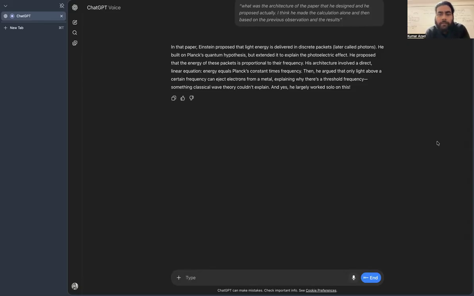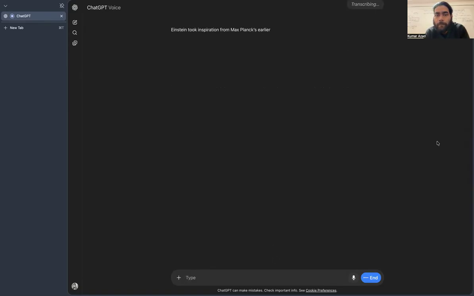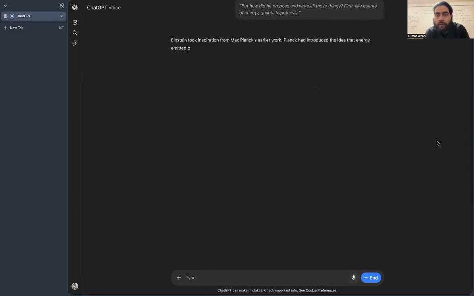But how did he propose and write all those things? First, the quanta of energy, the quanta hypothesis. Einstein took inspiration from Max Planck's earlier work. Planck had introduced the idea that energy emitted by vibrating atoms comes in discrete chunks, quanta, when studying blackbody radiation. Einstein boldly applied that quantum idea to light itself.